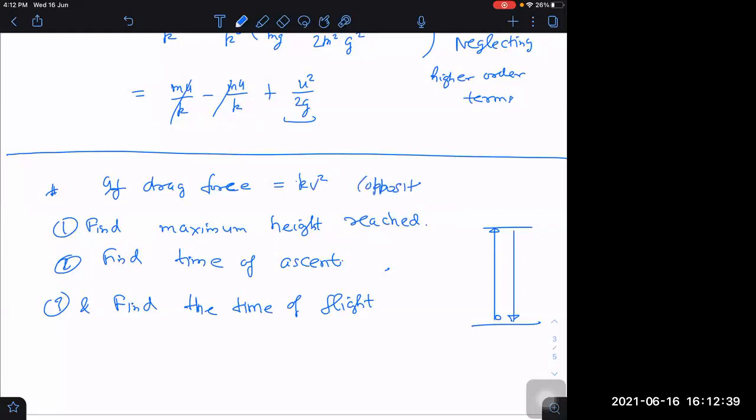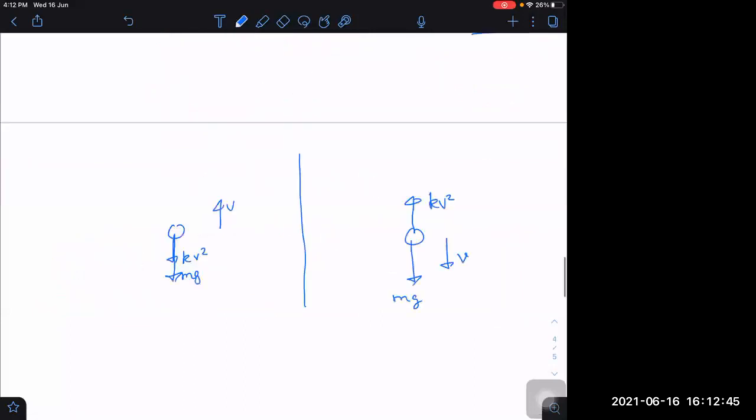It is understood that it has to be opposite to the relative velocity of the body with respect to the wind. If wind is also blowing, then the relative velocity will be different. We have to always consider relative velocity into account. Sometimes it may happen that I throw a ball up, but wind is blowing this side.